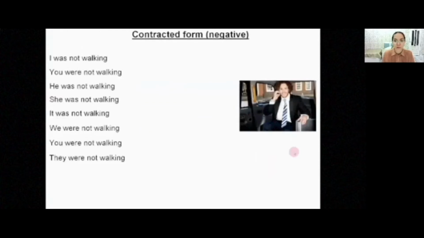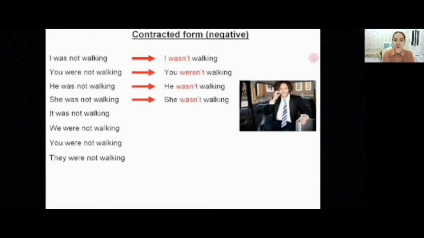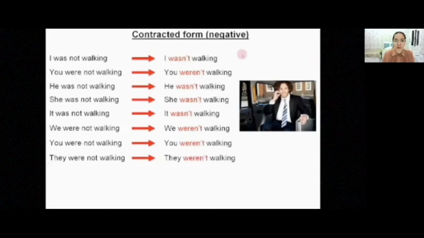Now the contracted form in negative. For example, I was not working. The contracted form of this sentence is I wasn't working. You weren't working. He wasn't working. She wasn't working. It wasn't working. We weren't working. You weren't working. They weren't working. Here we use an apostrophe, N apostrophe T. The apostrophe indicates that we omit the letter O. So wasn't working, weren't working. Okay, clear?